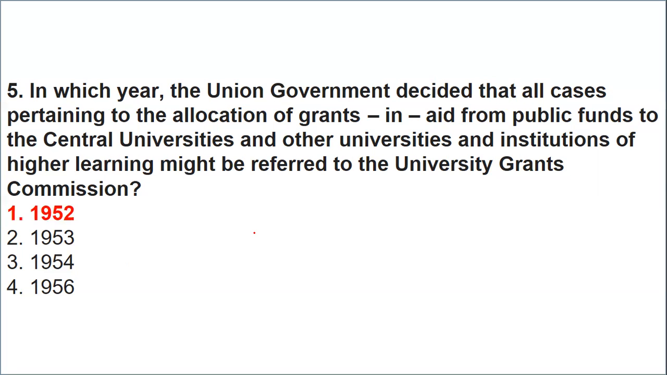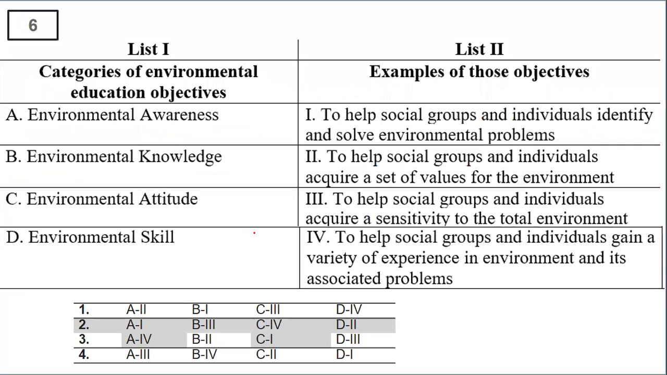It is referred to UGC from 1952. Okay. Now, as I said, the second question on environmental education, I took the objectives. The same question I have listed in the form of match the following, so that you will get an idea how these questions can be. So environmental awareness, environmental knowledge, environmental attitude, and environmental skills. You need to tell the examples accordingly. In column A you have the categories of environmental education, and in column B you have the examples, so you need to match them.